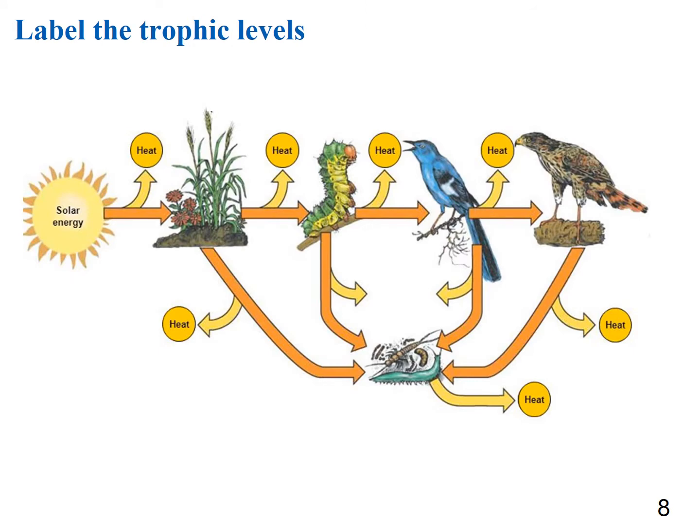So here's just like a simple picture, and let's label our trophic levels. So our plant there is going to be our primary producer. Caterpillar eats the plant, so that's going to be primary consumer. Bird that eats the caterpillar, secondary consumer. Bird that eats the other bird, tertiary consumer. And then you've got our microbes and insects down there, and those are our detritivores.